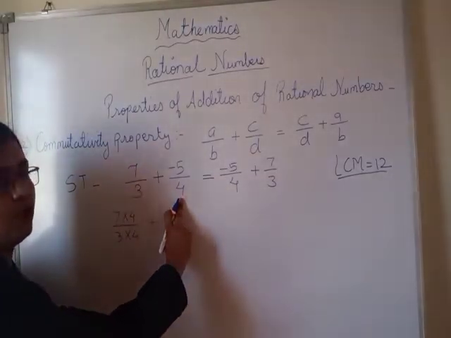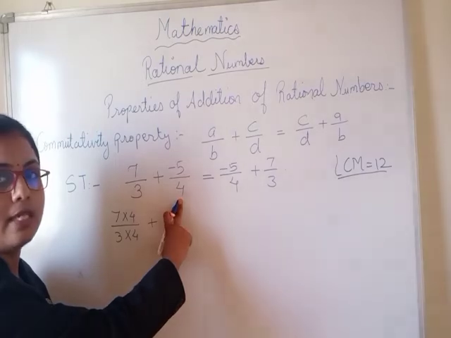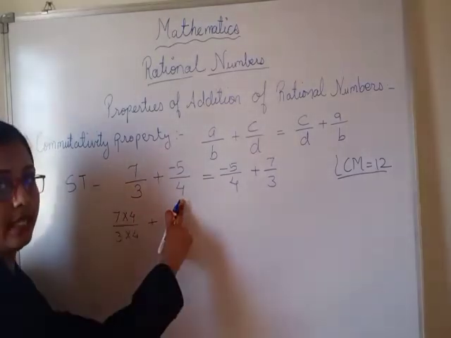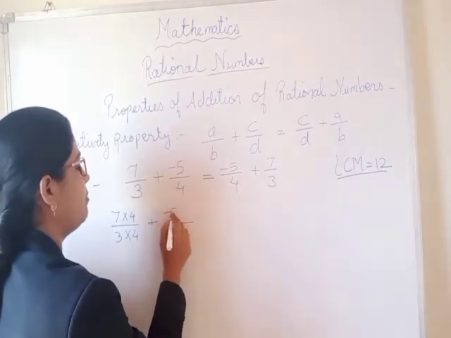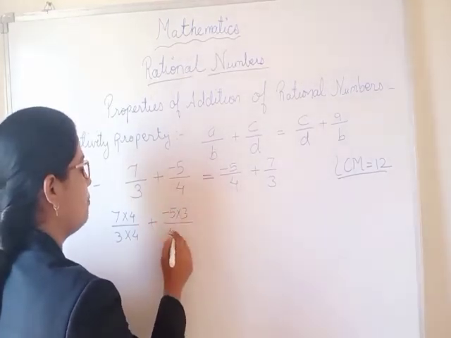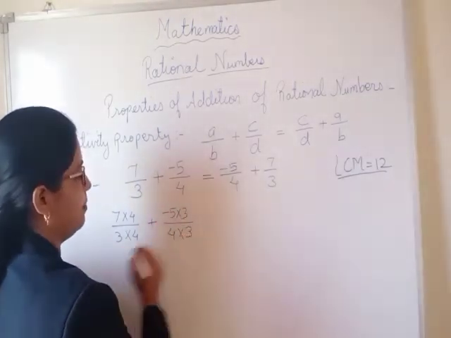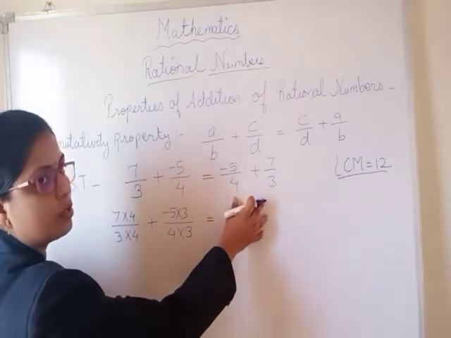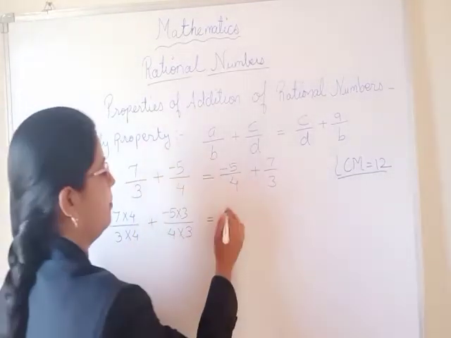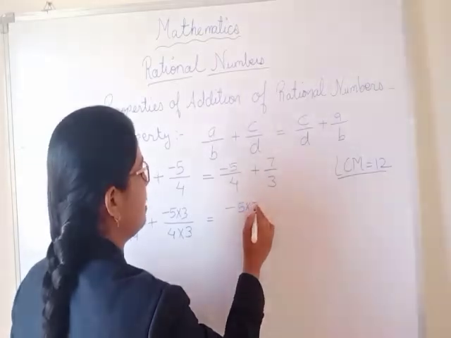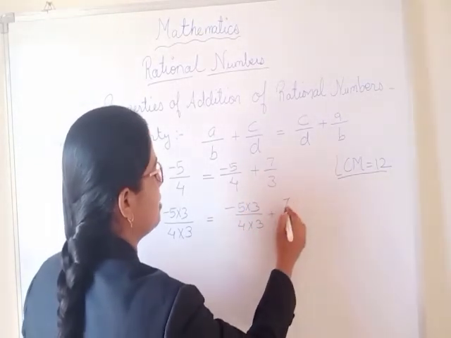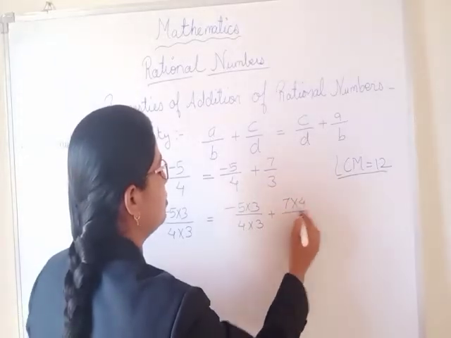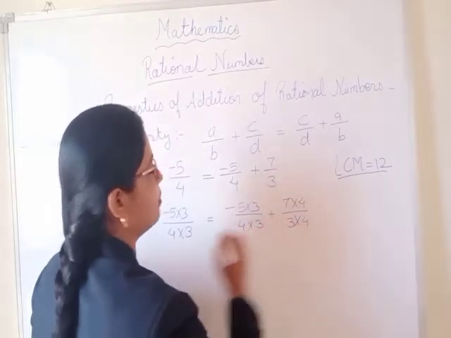Now with 4, which number do I multiply to get 12? 3. So -5 multiplied by 3, 4 multiplied by 3. Same way here also the LCM will be 12. So -5 multiplied by 3, 4 multiplied by 3 plus 7 multiplied by 4, 3 multiplied by 4.